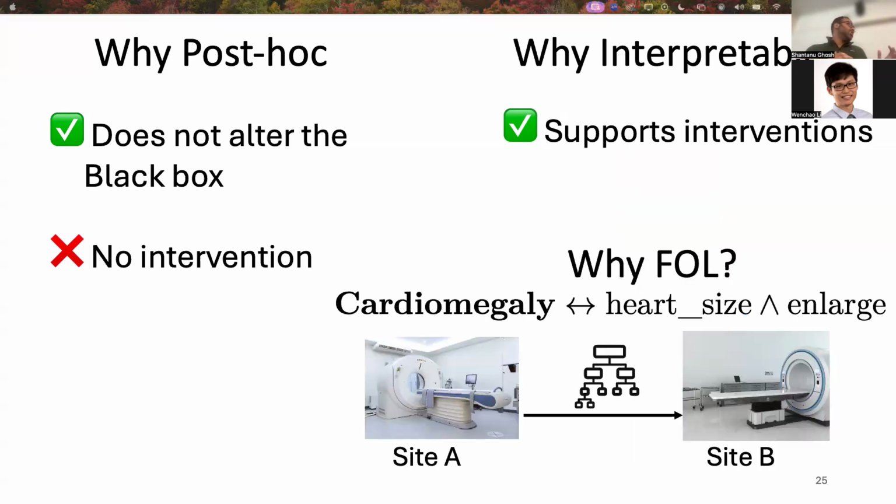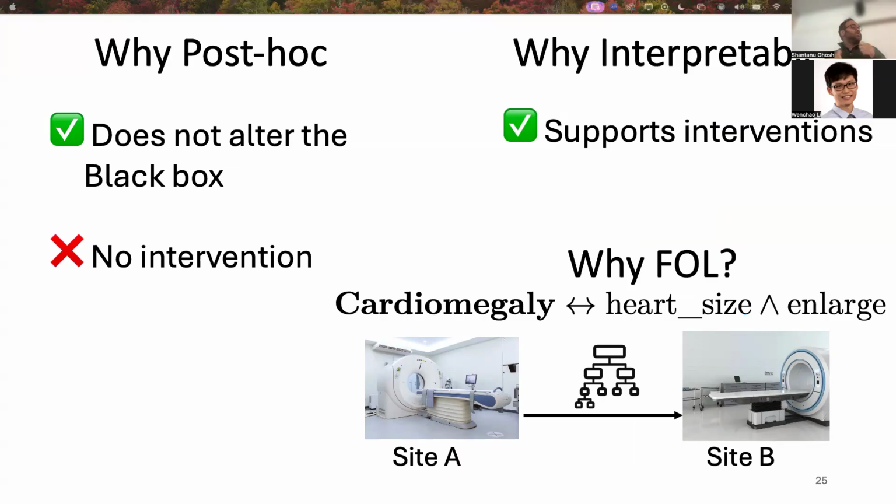Finally, why first-order logic? First-order logic are interpretable rules. The left-hand side of the first-order logic generally consists of the labels. In medical imaging, it consists of the disease labels. The right-hand side denotes how the concepts are related to each other for the class label.